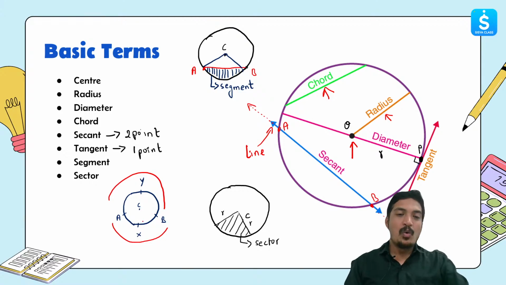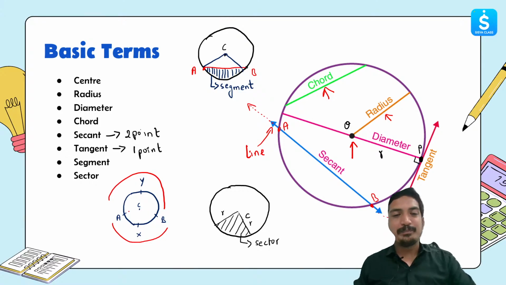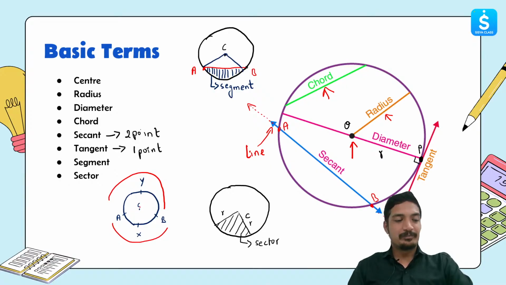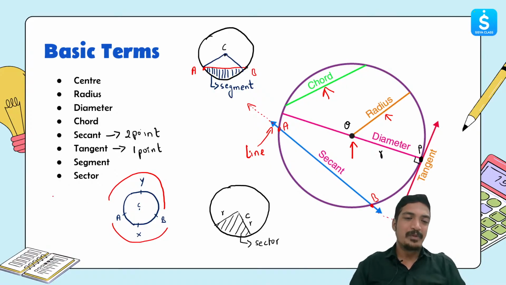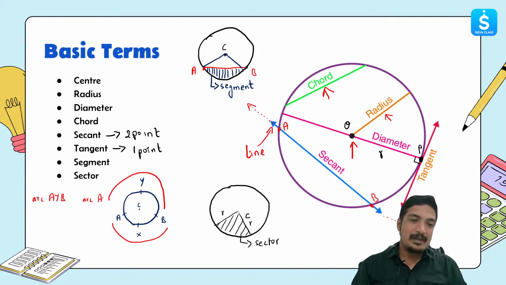Tell me which arc, which piece, is actually bigger. It's very clearly visible over here, right? So we have arc AYB, and then we have arc AXB. Tell me, guys, which one is bigger.